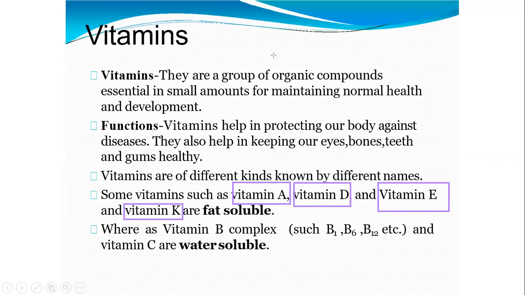As well as that, we have the water soluble vitamins. Water soluble vitamins are vitamin B, simply vitamin B complex. B complex contains different subtypes: vitamins B1, B2, B3, etc. These are all subcategories. Another water soluble vitamin is vitamin C. Vitamin B and vitamin C are the water soluble vitamins. A, D, E, K are the fat soluble vitamins.